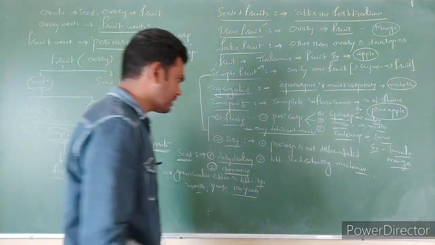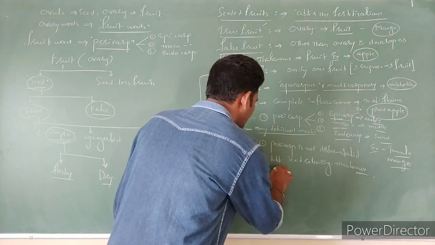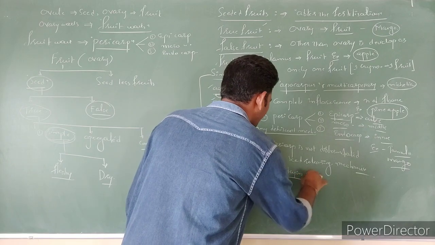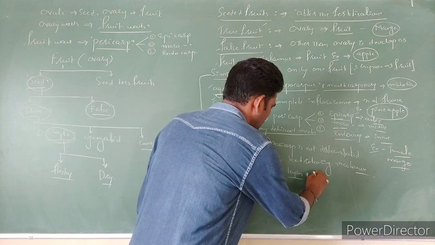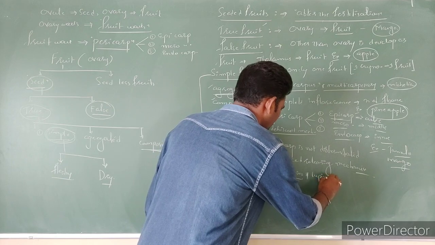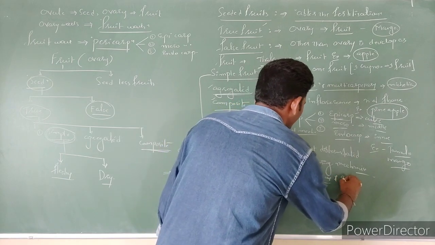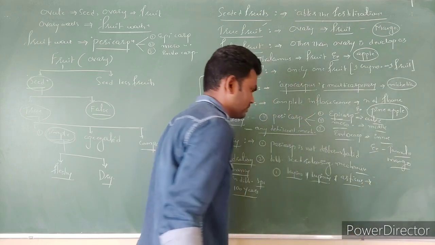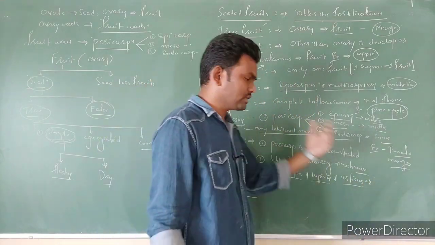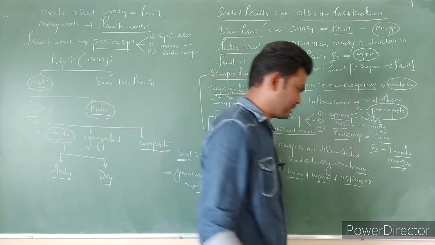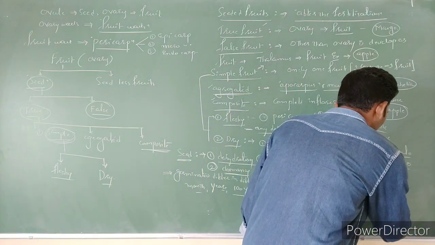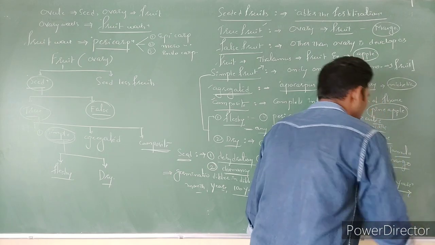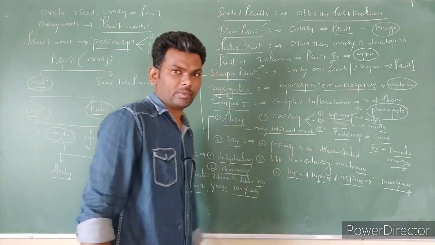For example, in NCERT, this example is given: Lupinus arcticus. You can see the seed germination capacity is in thousands of years. They have the capacity of nearly 1000 years. After 1000 years also they can easily germinate.